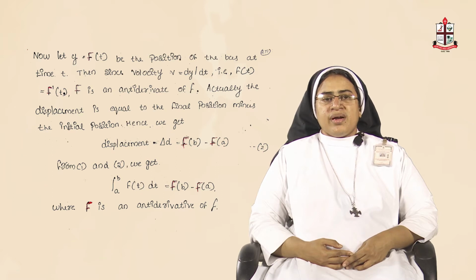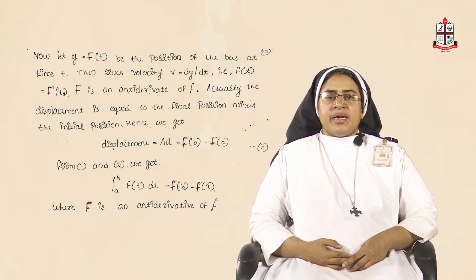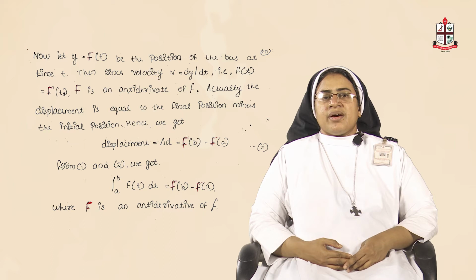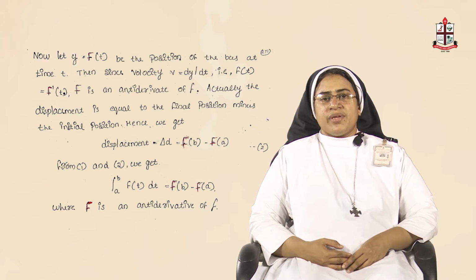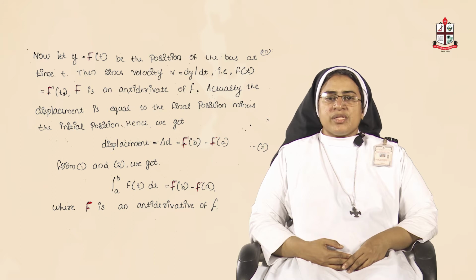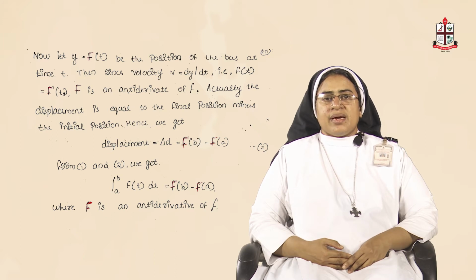Now, we take a function let y equal to capital F of t be the position of the bus at the time small t. Velocity is given by dy by dt. So, small f of t can be written as capital F dash of t, that is capital F is called the antiderivative of f. Actually, the displacement is equal to the final position minus initial position. So, we will get displacement delta d equal to capital F of b minus capital F of a, that you can write as equation number 2.